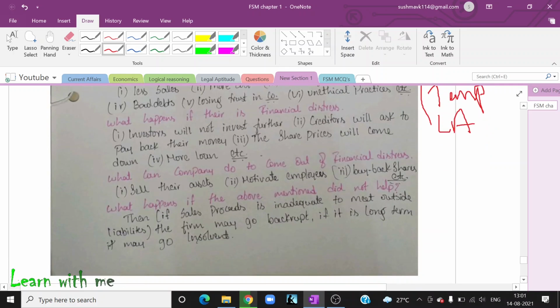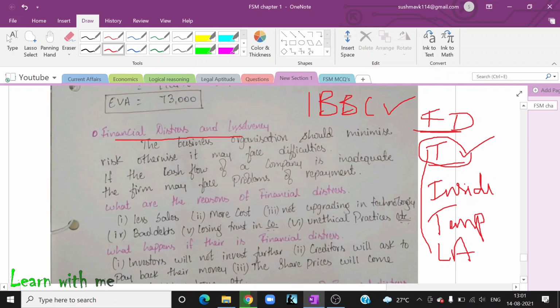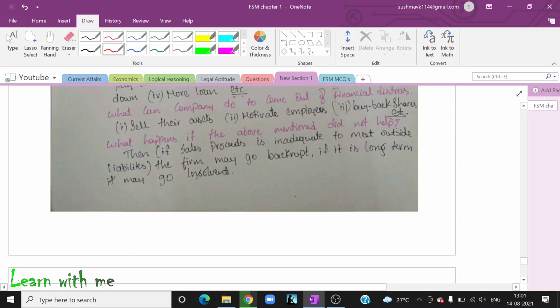I have just given you some examples. You can either take a screenshot or you can download it from the description below. If you can't access that PDF, then please let me know.